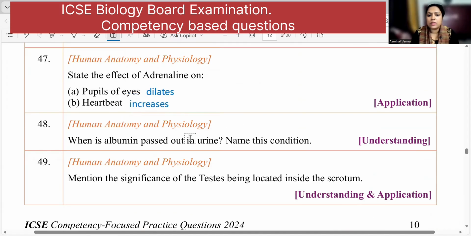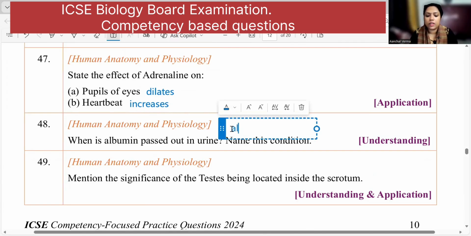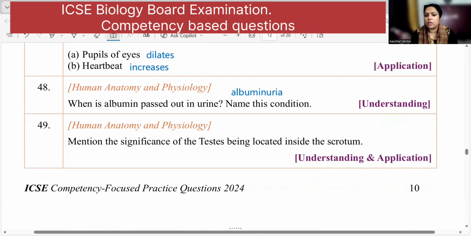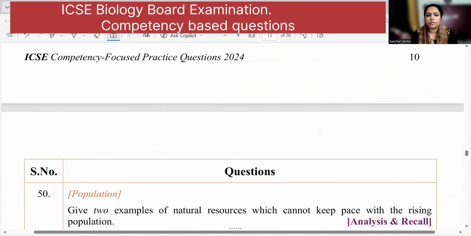When is albumin passed out in urine? When the kidney is not filtering well, and the condition is called albuminuria. Okay. Then mention the significance of testes being located in the scrotum. The temperature required for sperm maturation is a little lower than the body temperature. So the testes are located inside the scrotum, outside the abdomen area, where the temperature is generally 2 to 3 degrees lower than the body temperature.